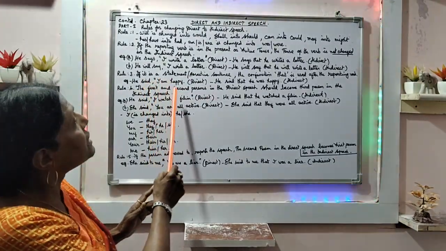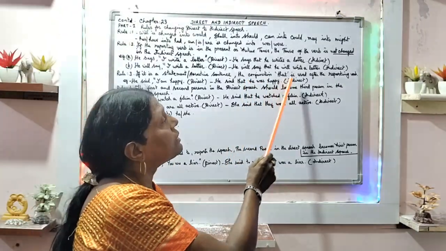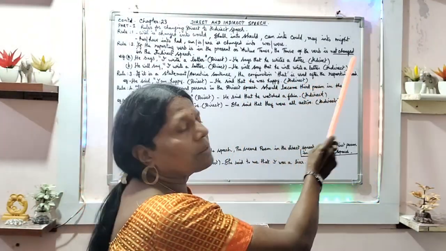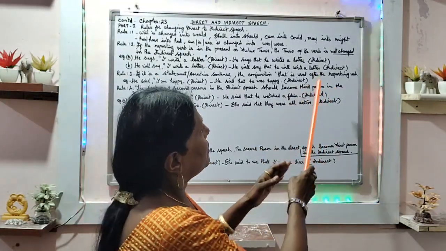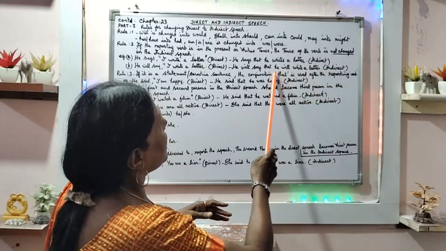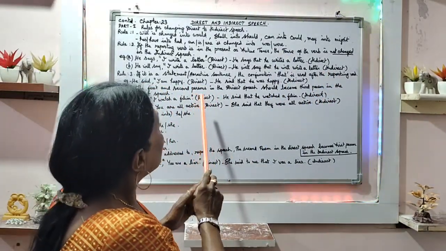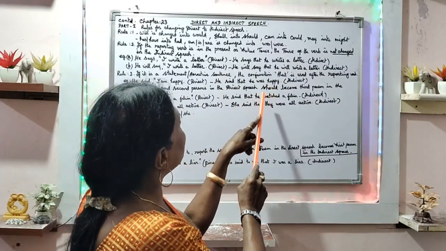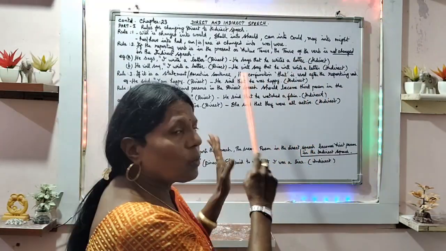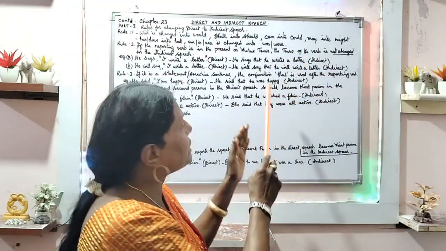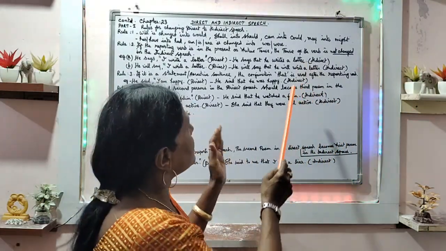Rule number 3. If it is a statement, an assertive sentence, the conjunction "that" is used after the reporting verb. The connective word we use is "that". He said, "I am happy." That is a direct speech. And when it is changed into indirect speech, he said that he was happy. The rules are followed for the change after removing the inverted quotation; the rest follows as it is.